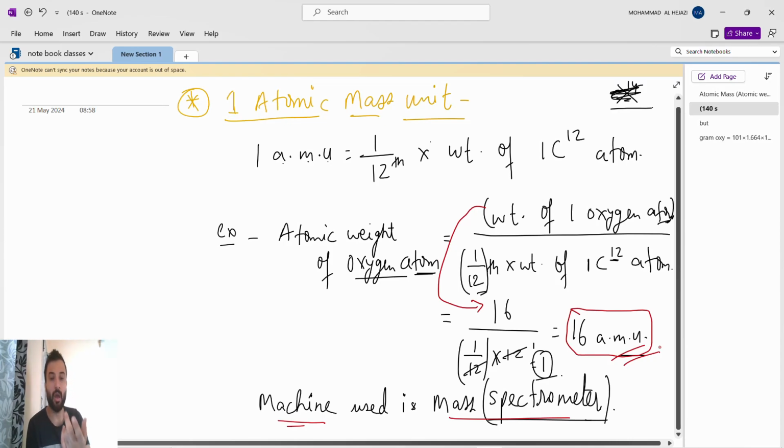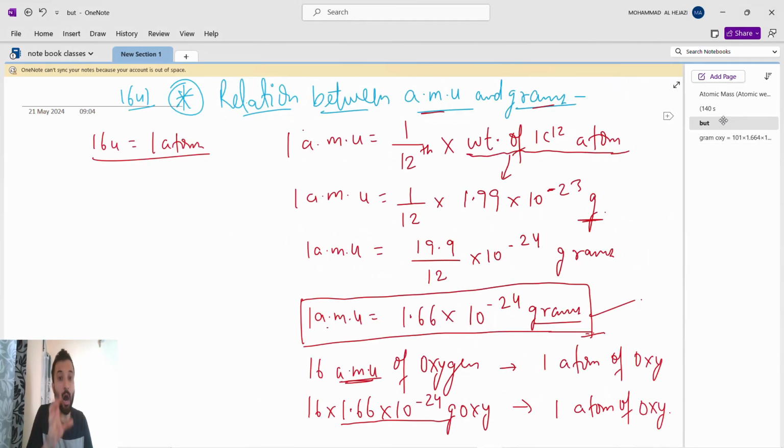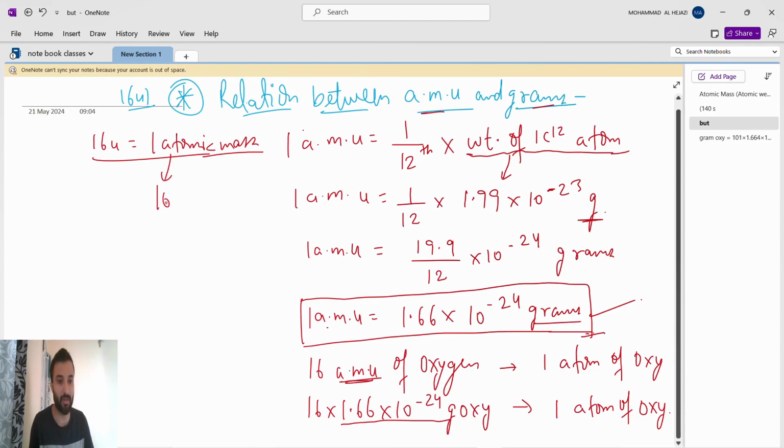How is it possible? Because AMU is atomic mass unit and gram, and both are different. So we will see how much atomic mass unit and gram differ from each other. Sometimes we say the atomic mass of oxygen is 16 U, or sometimes we say it is 16 gram. Why is it the same? So come, we will see the relation between AMU and gram, how much they differ.